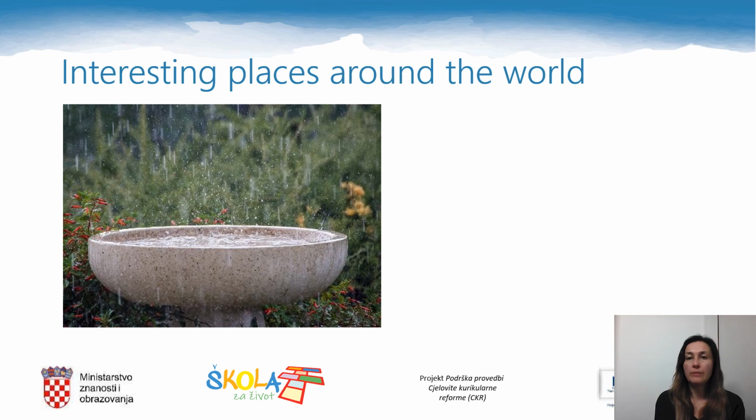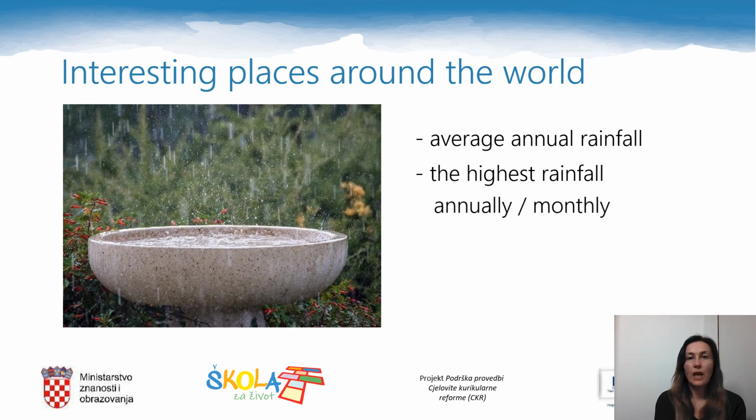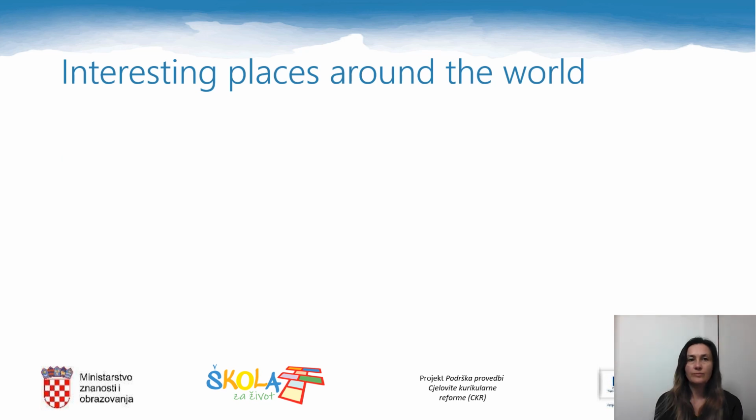When you read about some interesting places around the world, you can read about average annual rainfall. What is an average annual rainfall? It is a typical quantity of rainfall in a certain area. The highest rainfall means that it is not typical. It is more than the average or it is above the average. Annually or monthly. Annually means in 1 year, monthly means in a month.